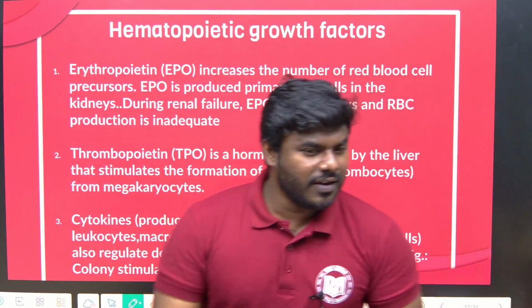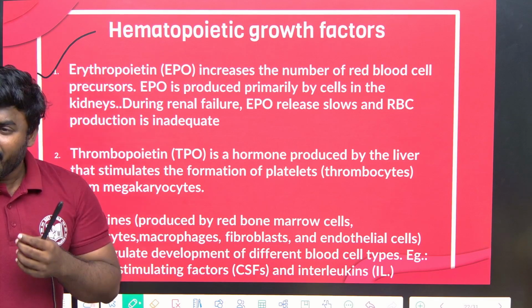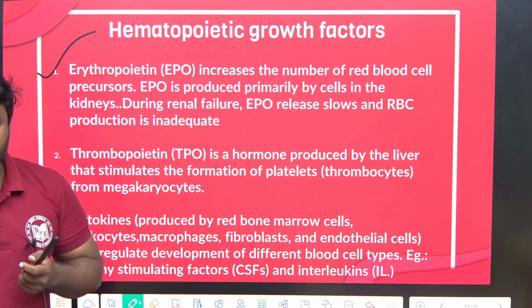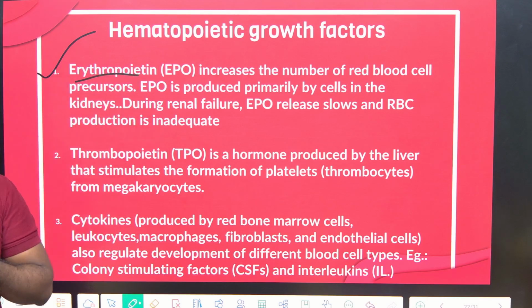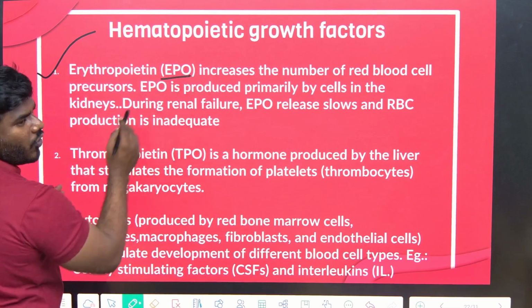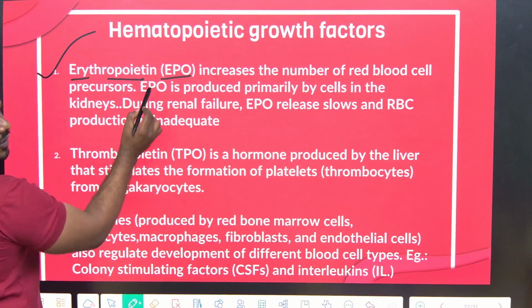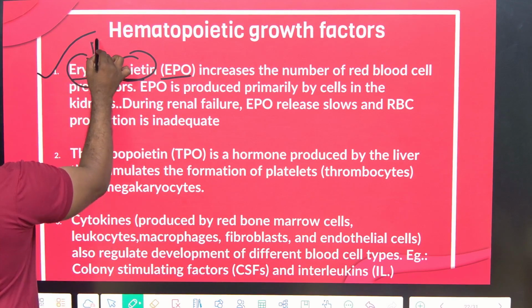Now, yesterday in chemical control and coordination, we got the question on erythropoietin. Remember, inside the body, any cell that is to be produced or differentiated requires certain growth factors. The growth factor named EPO, erythropoietin: poietin means production, erythro means RBC.